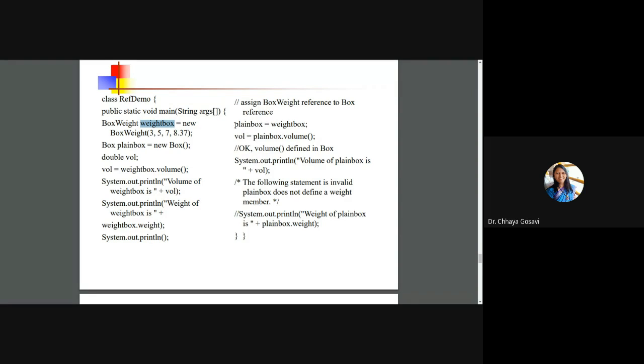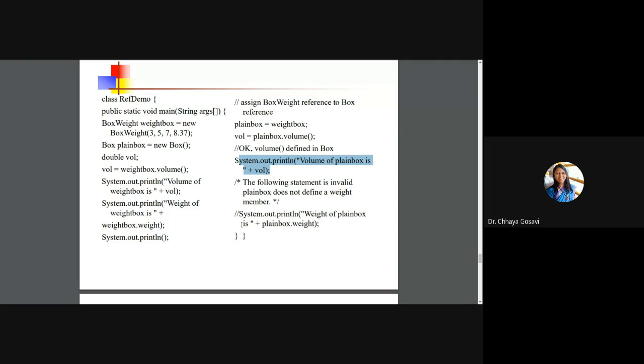What we are doing here, this is reference of base class, and this is object of child class. Child class object we assigned to base class, and we can call the volume method with plain box dot volume method, which is defined in box, and same method we have defined in box weight class also. So we can print that.